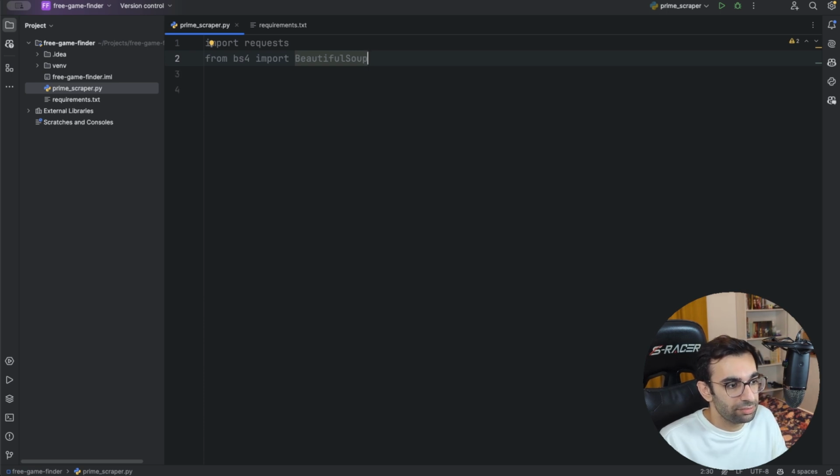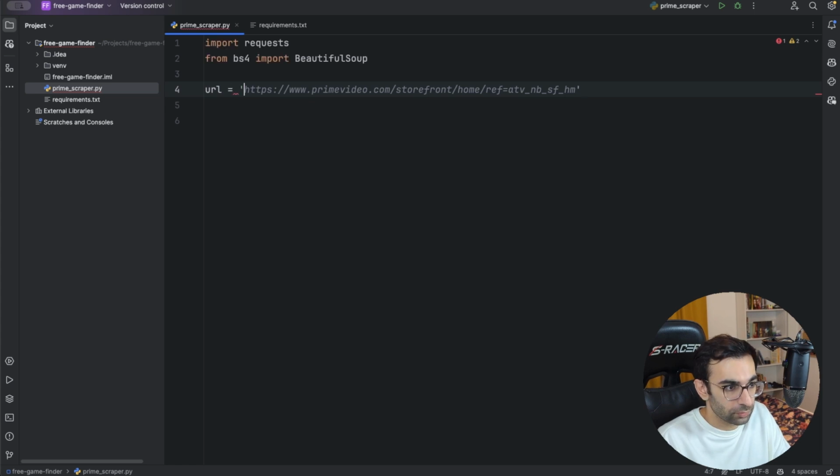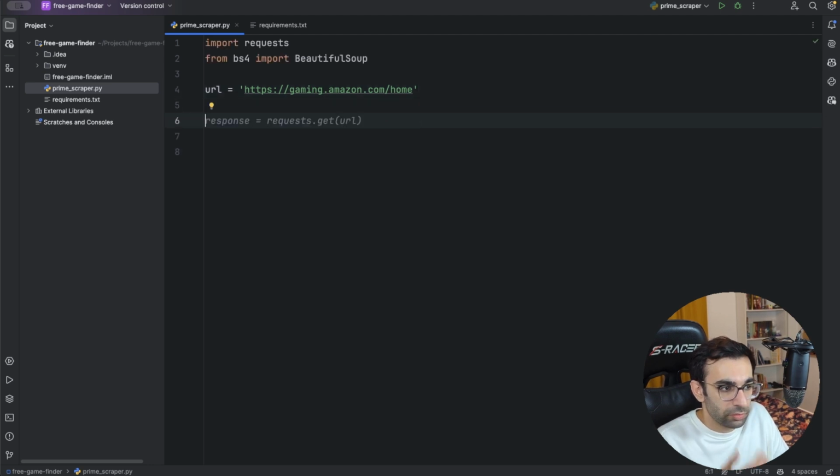So let's define a variable for URL first. This is the website that we want to crawl, and then we can send a GET request basically to this URL and get the response. We can check, for example, if the response status code is 200, then let's parse the HTML.